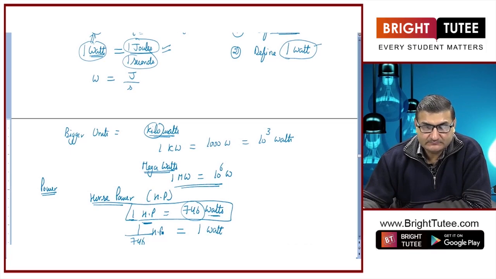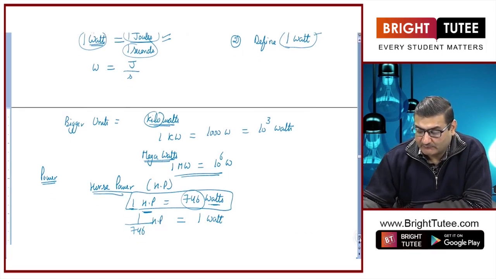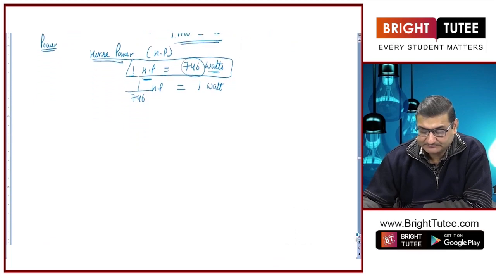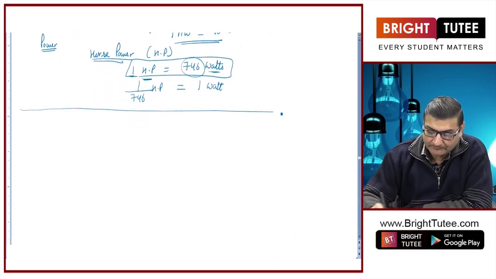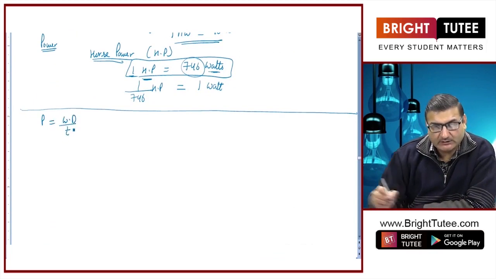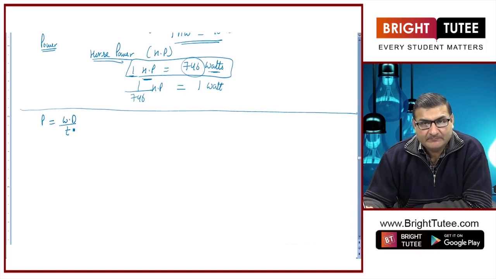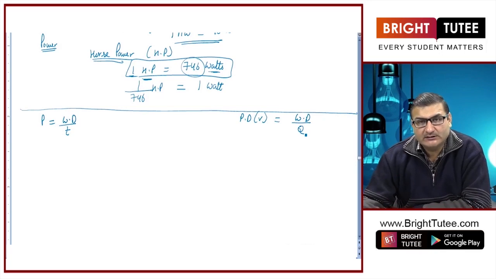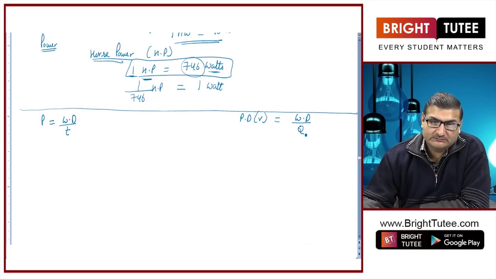Got it? Fine. Now, this power, quite importantly, let us relate a few things about power a bit more. We said that power is equal to work done upon time. Got it? If you remember, earlier in this chapter, we studied that potential difference, or V, was equal to work done upon charge moved.